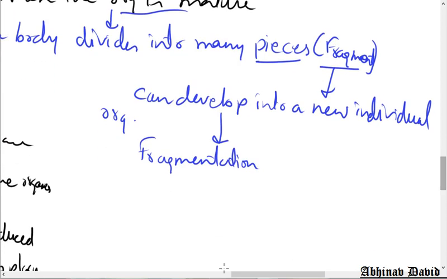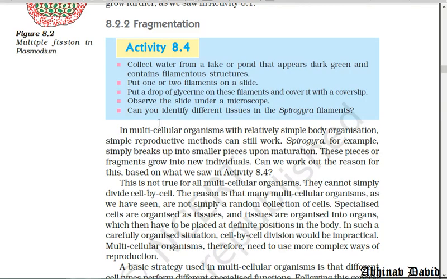Now let us see what is given here in the NCERT. In multicellular organisms with relatively simple body organization, simple means their cells are the same, simple reproductive methods can still work. Spirogyra, for example, simply breaks into smaller pieces upon maturation. So when the organism is mature, it breaks into pieces. These pieces or fragments grow into new individual organisms. So this is about fragmentation.